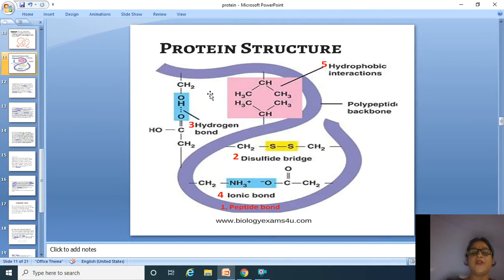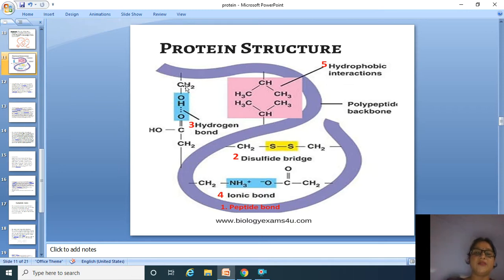So in the overall protein structure, we have studied four types of bonds here. First, the peptide bond, by which a polypeptide chain is formed. This is the polypeptide chain. Then we studied the disulfide bridges or disulfide bonds, by which two parallel peptide chains can be joined.